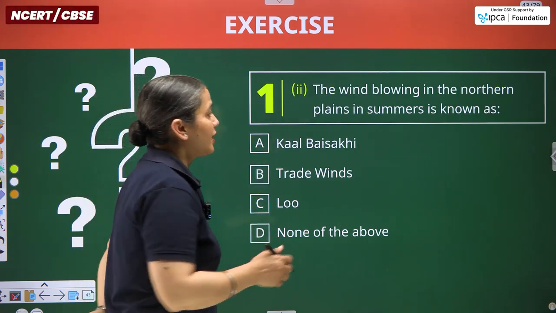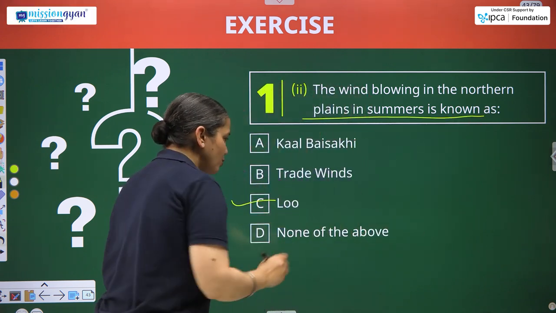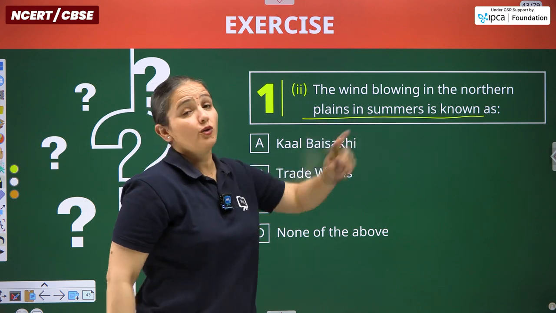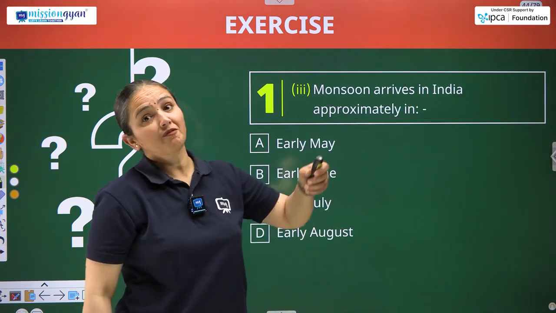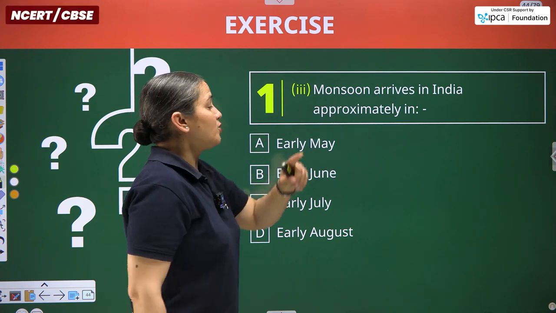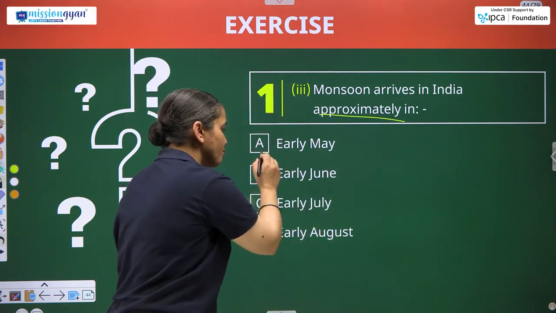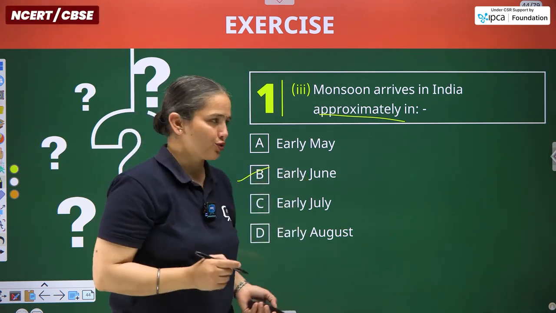Next is the wind blowing in the northern plains in the summers is known as Lu. Kal Baisakhi is one of the parts but not in the northern plains. The occurrence of Kal Baisakhi is towards the West Bengal region. Monsoon in India arrives approximately in early May, June, July or August. So early June. Remember, 1st of June.